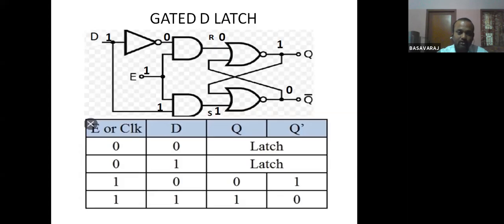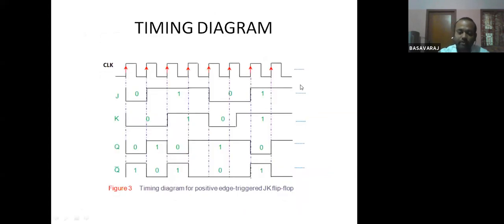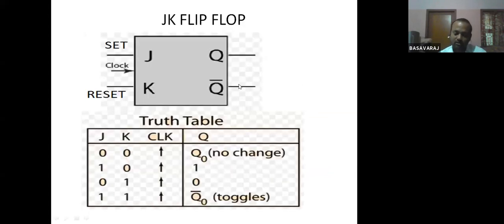So now D flip flop is over, and the next one is the JK flip flop. These are very, very important flip flops. These are the basic blocks. Using these blocks, you will design many complex electronic circuits, either digital or analog.